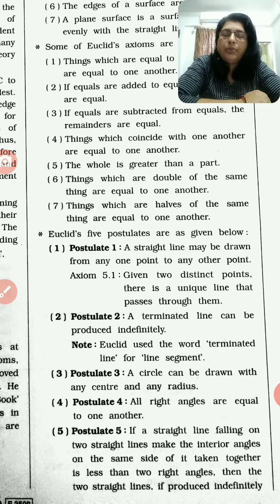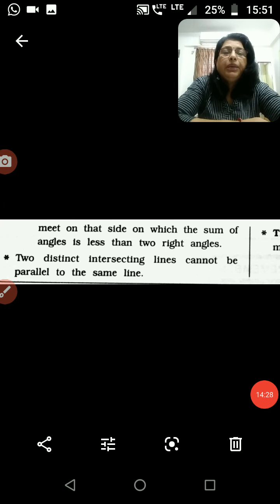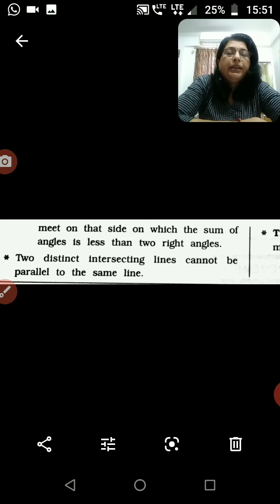Now postulate number 5. If a straight line falling on two straight lines makes the interior angles on the same side of it taken together less than two right angles, then the two straight lines, if produced indefinitely, meet on that side on which the sum of angles is less than two right angles.